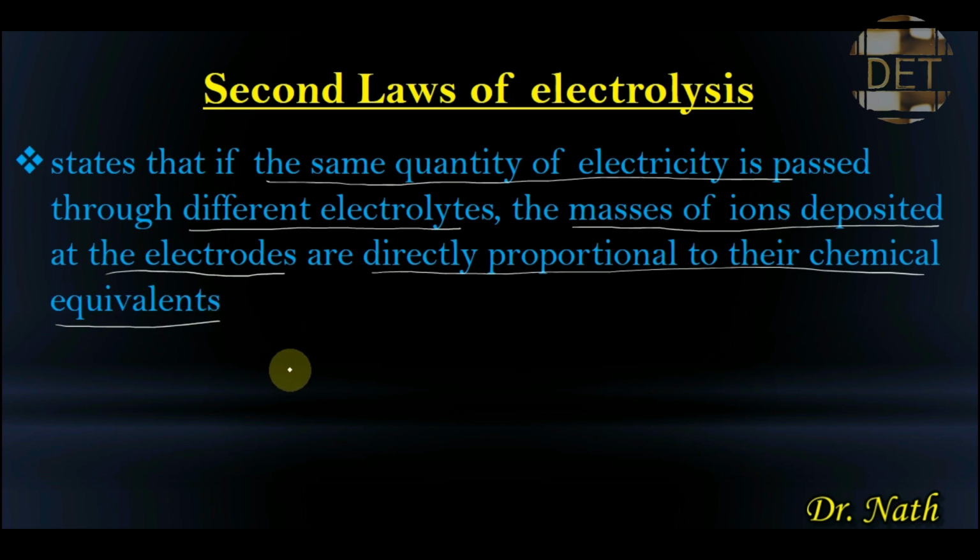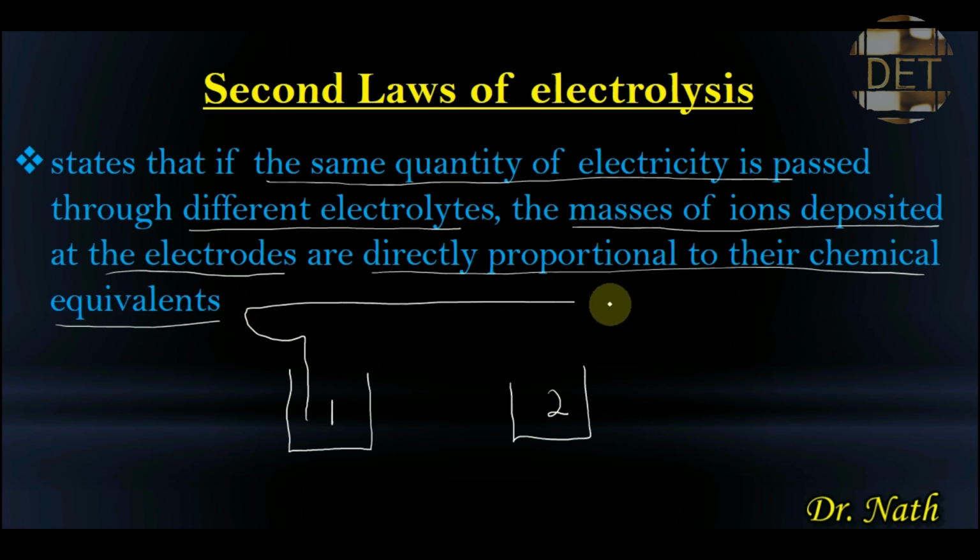Let's assume that these are 2 different electrolytes. This is electrolyte 1 and this is electrolyte 2. What Faraday's second law of electrolysis is trying to say is that if the same quantity of electricity is passed through these 2 different electrolytes, the masses of ions deposited at the electrodes will be directly proportional to their chemical equivalents.